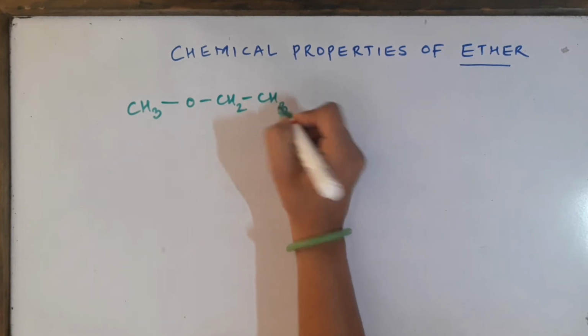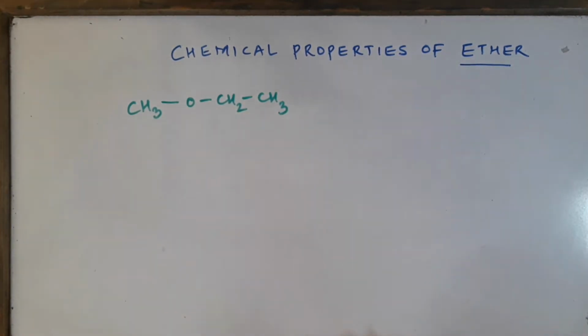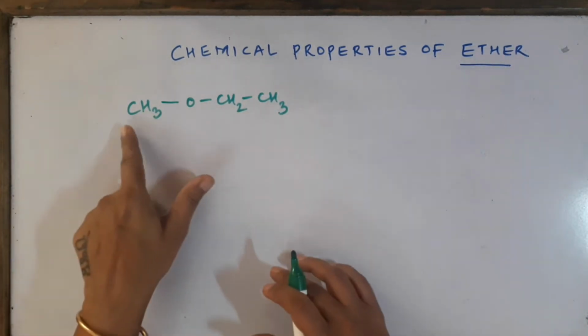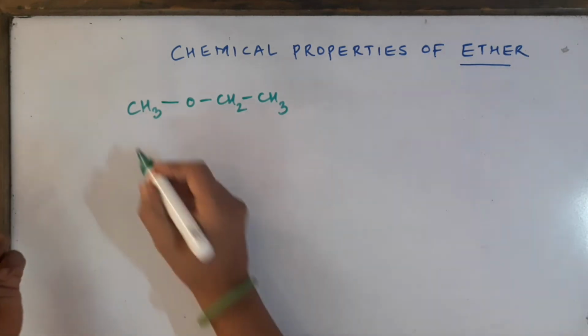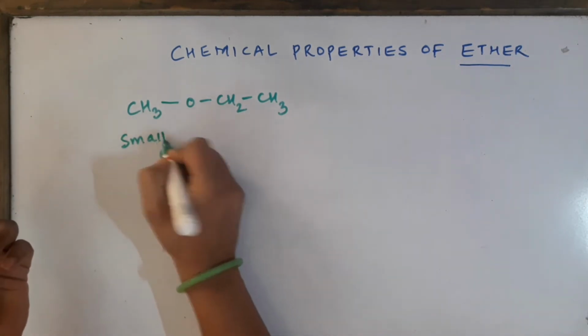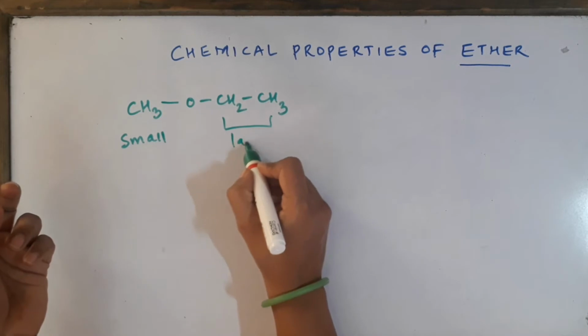Now we are going to take one example over here. I have taken the ether which is an unsymmetrical one, having a smaller alkyl group over here and a larger alkyl group on this side.